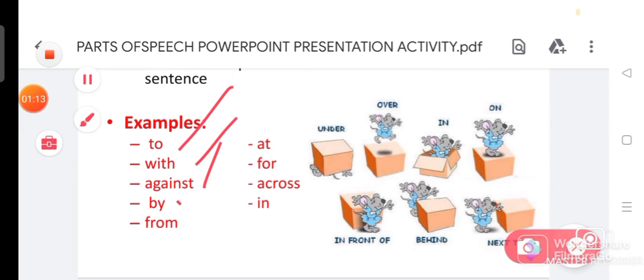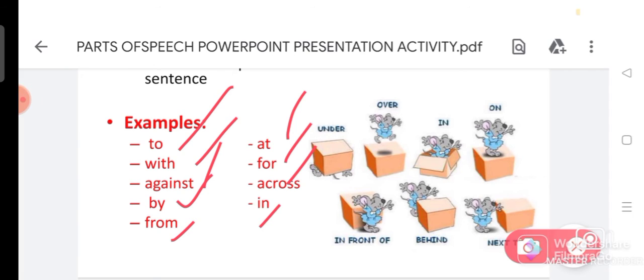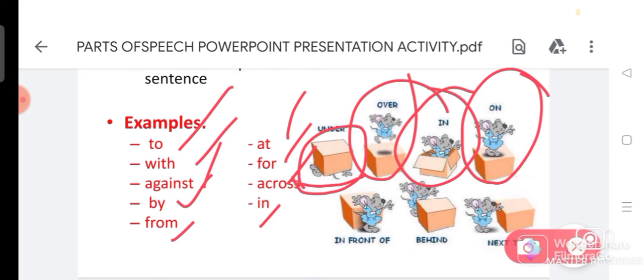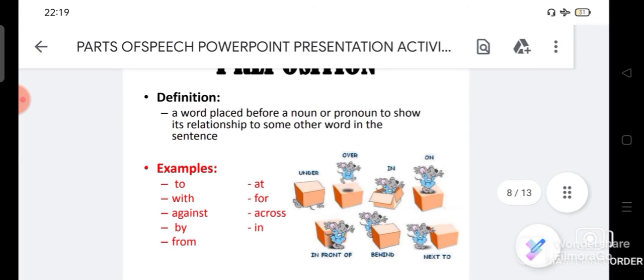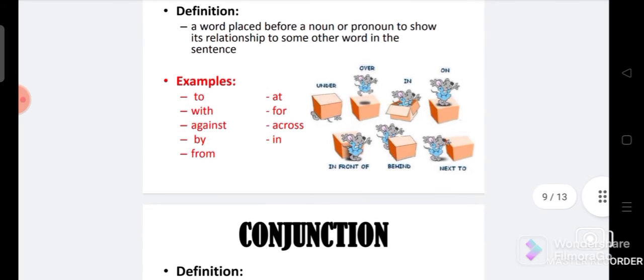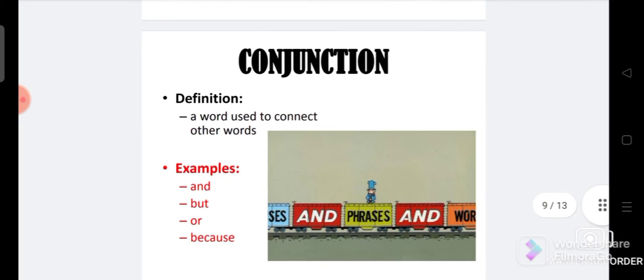Okay, so here prepositions are to, with, against, by, from, at, for, across, in, etc. For example, under. If something is like this, under. If something is like this, over. If something is like this, in. If something is like this, on. This is in front of, behind, next, etc. Okay, so we'll try to produce some exclusive videos on prepositions, and keep watching my channel so that you can learn well.